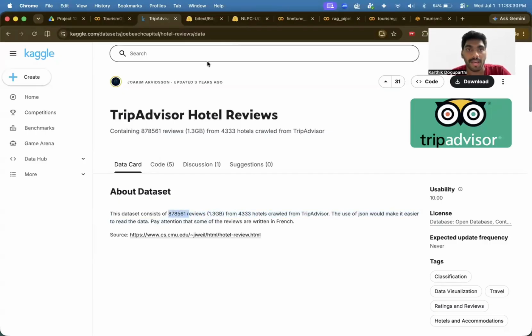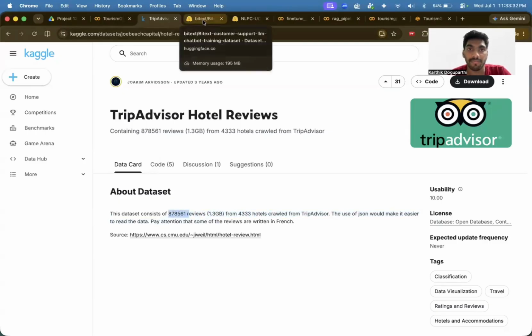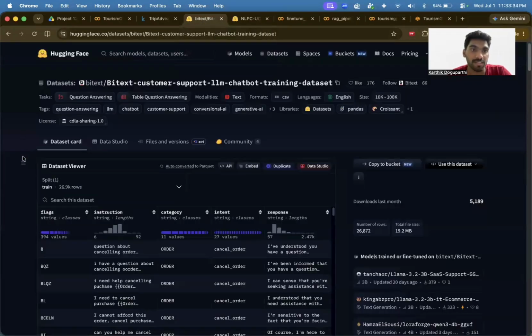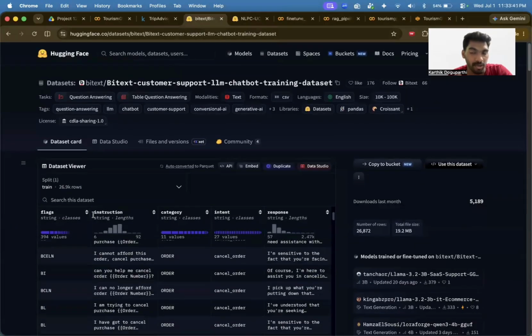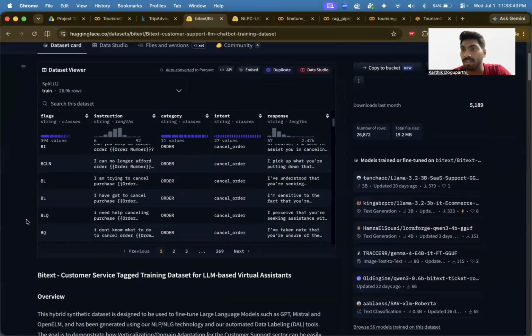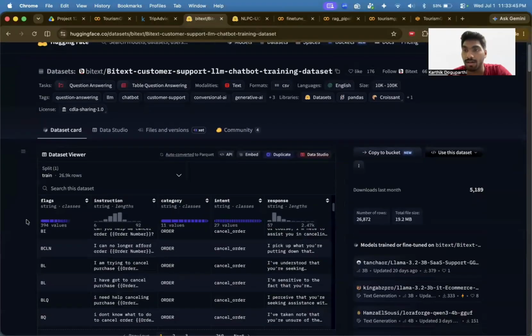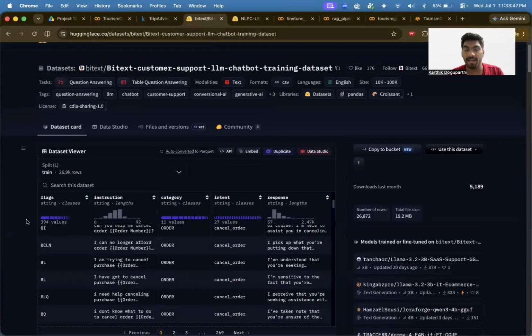The second one is coming from Hugging Face, about cancel and refund terminology, for how a chatbot should chat with the customer or the client.